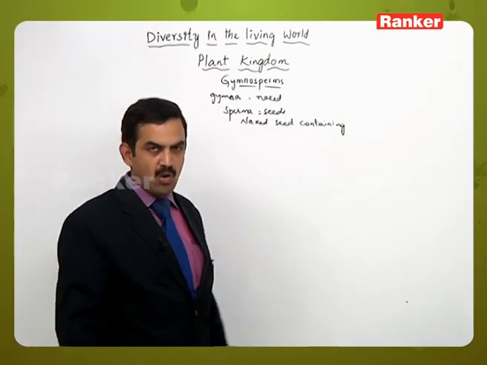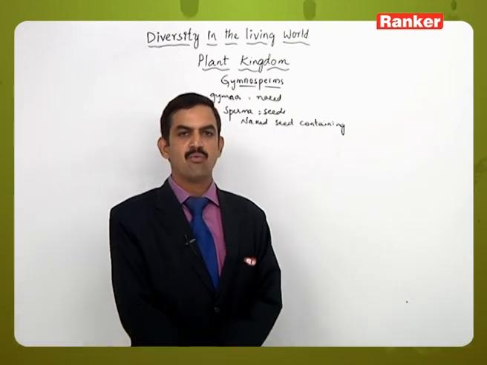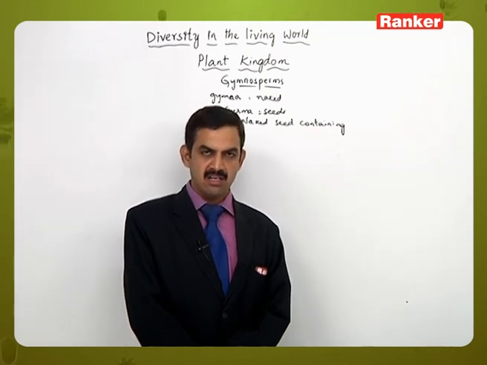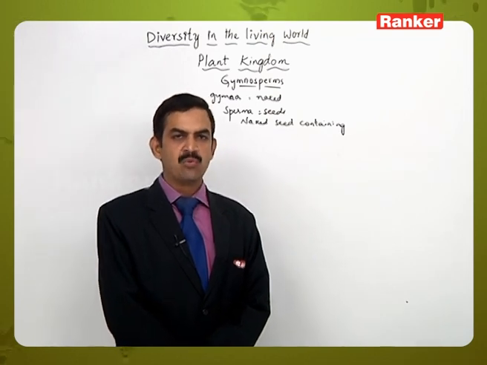Here why they are called naked seed containing plants: we know that in angiosperms the seeds are enclosed inside the fruit wall, but here when fertilization occurs, the seeds are produced but they are not enclosed in the fruit wall. Why?